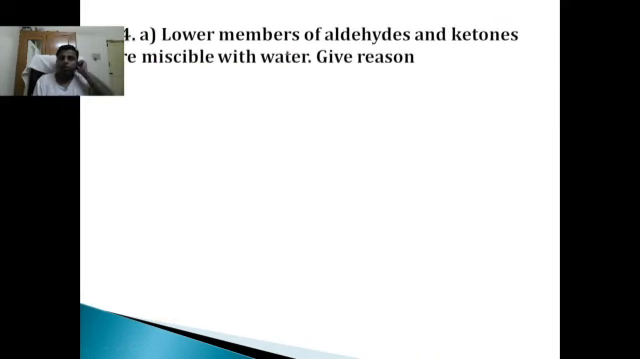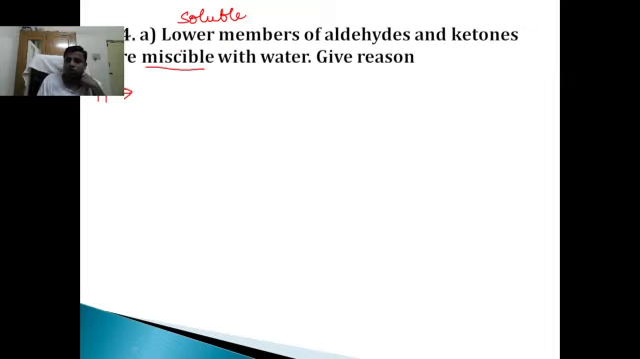This next question is from aldehydes and ketones. Understand the question. Lower members of aldehydes and ketones are miscible with water. Miscible means soluble in water. Why? Very simple, students. What is the primary condition for a substance to be soluble in water? The substance should be polar and it should form hydrogen bond with water. Then definitely that substance will be miscible in water.